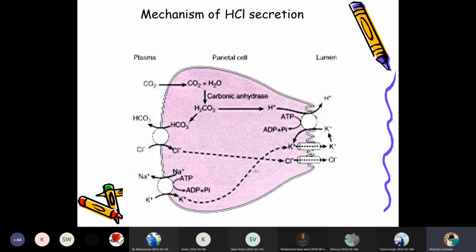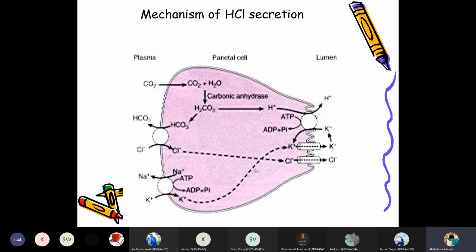Whereas sodium enters into the parietal cells, and potassium also enters into the parietal cells, ATP is converted into ADP. The potassium goes outside, and the chlorine enters into the parietal cells and then comes into the lumen.